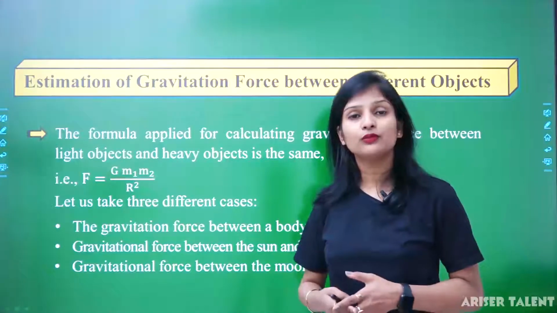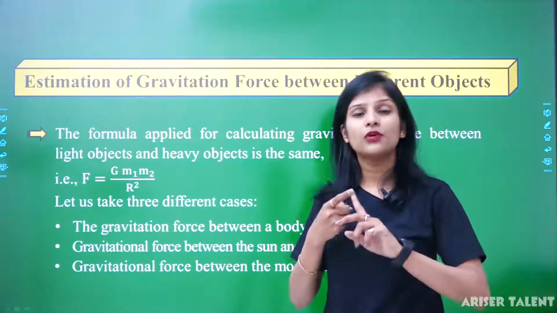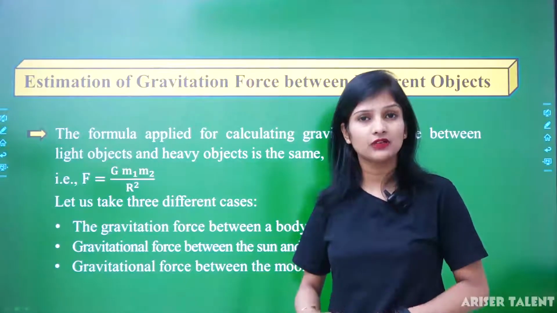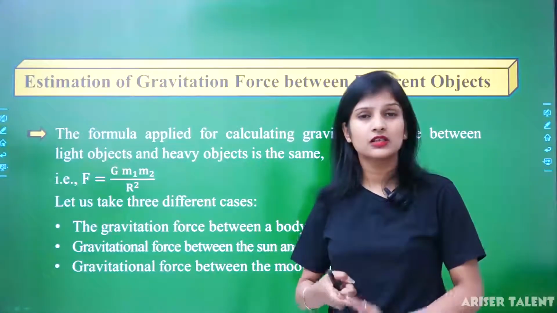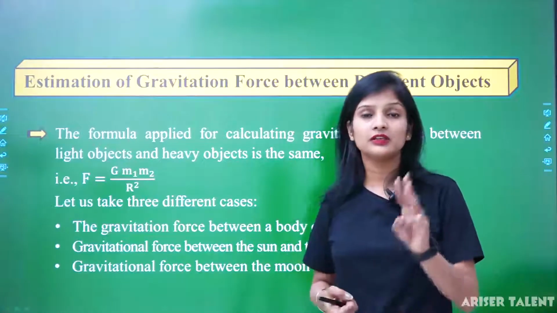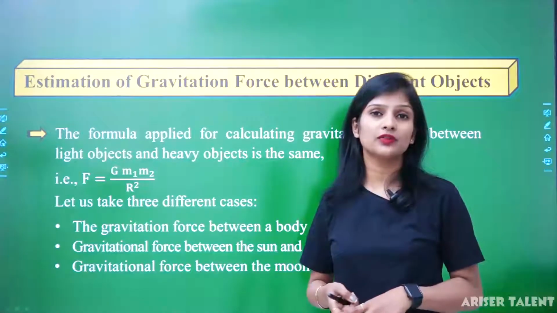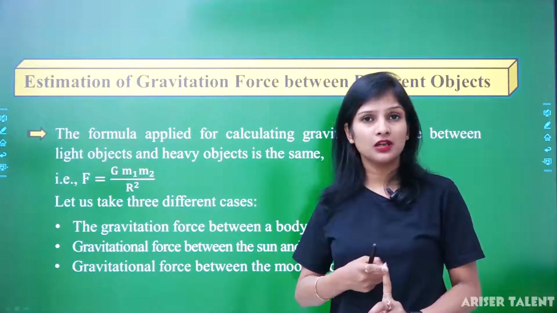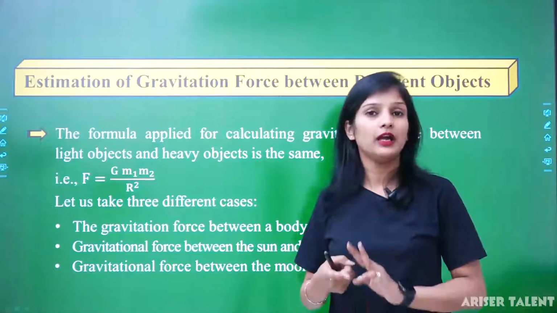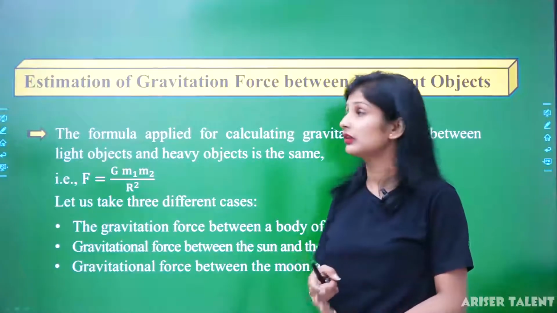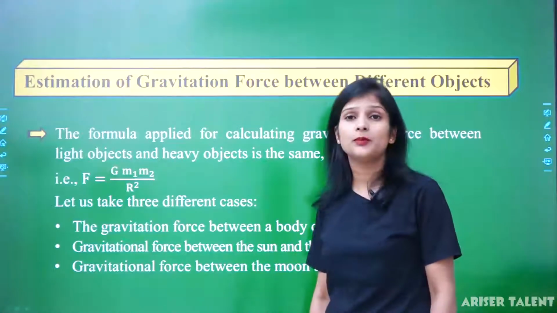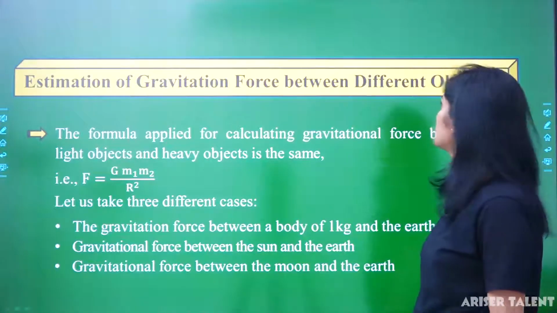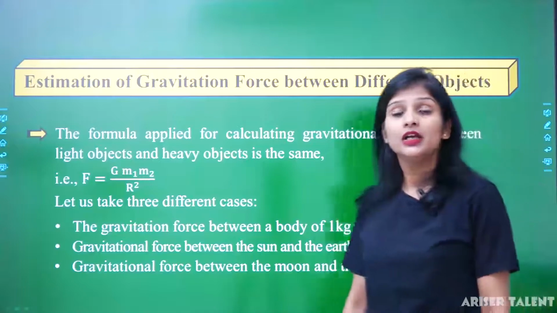So, what have we discussed till now? Firstly, the definition of gravitation, the importance of gravitation, the characteristics, and the universal law of gravitation, and there are three names for the universal law of gravitation: Newton's gravitational law, inverse square law and universal law of gravitation. Clear? Now, the next topic is the estimation of gravitational force between different objects.